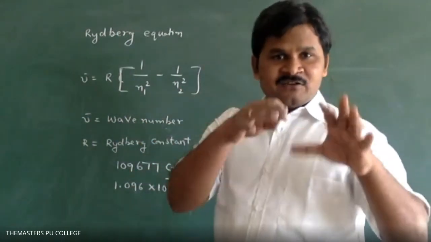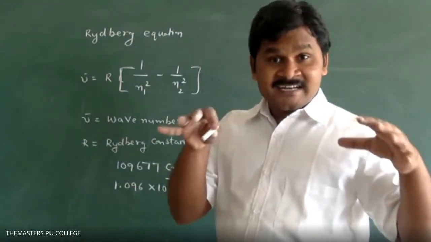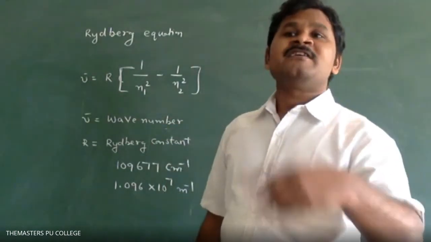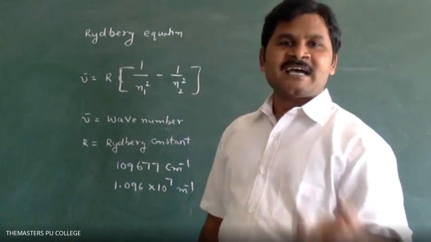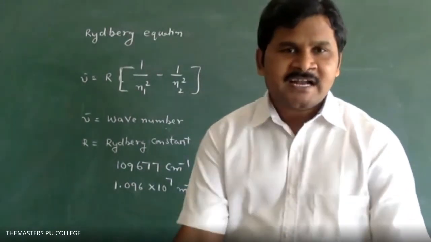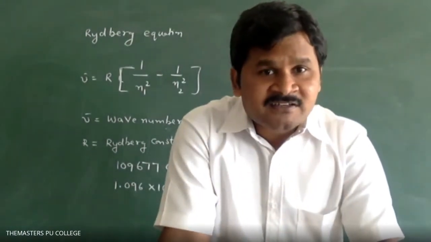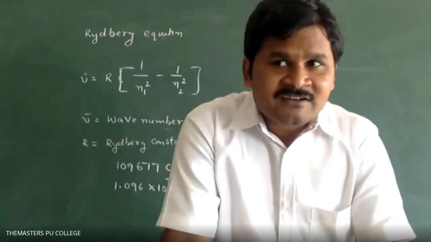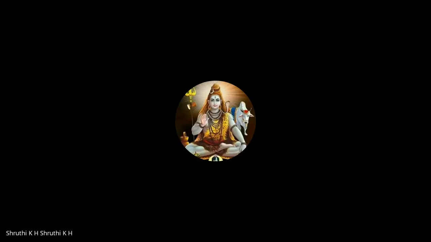Here two different transitions are given. n1 is the low value, n2 is the high value. Say an electron is coming from 7th to 1st. What is the n1 value? 1. The n2 value? 7.